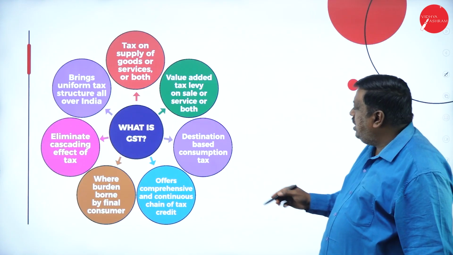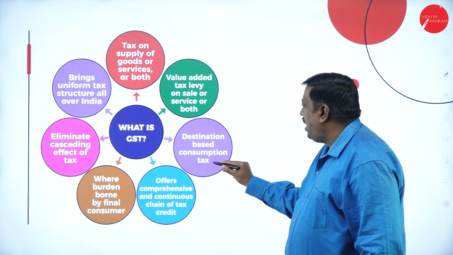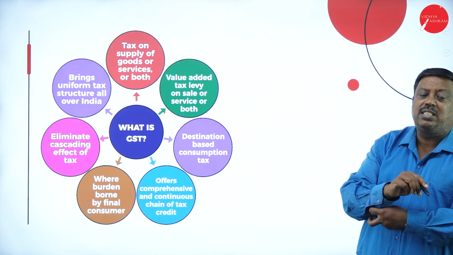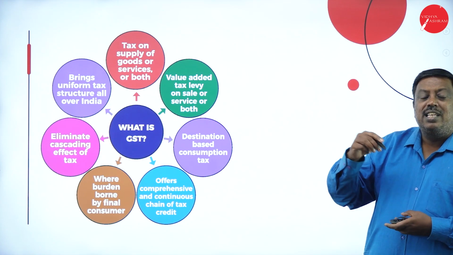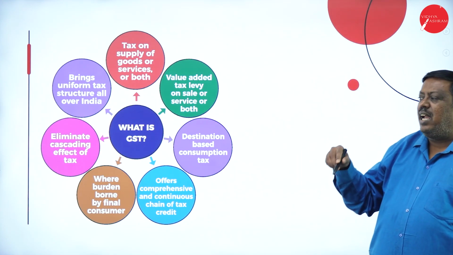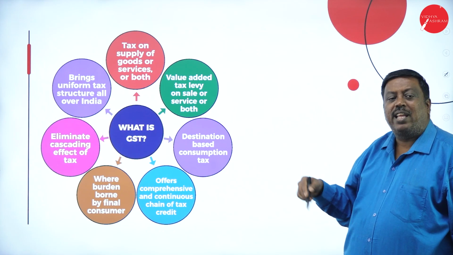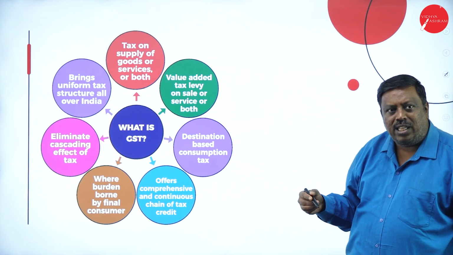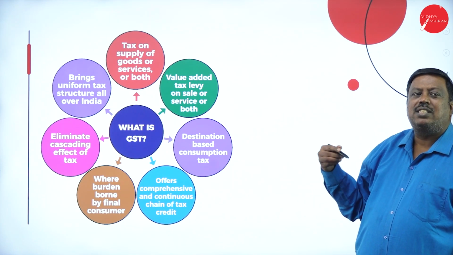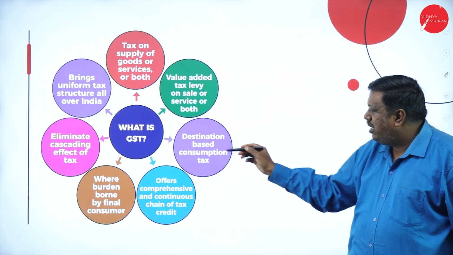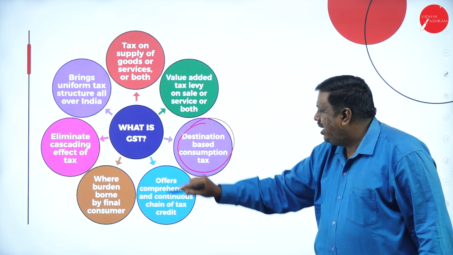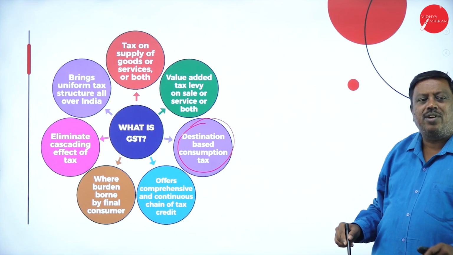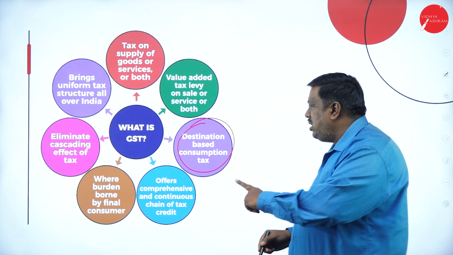Next, GST is a destination-based consumption tax. For example, say we are in state A and state B where we are supplying the goods. The tax collected will benefit the people who have got the benefit of the service. The collection concept here is a destination-based tax. The benefit will be given to state A, even though it is collected by state B.